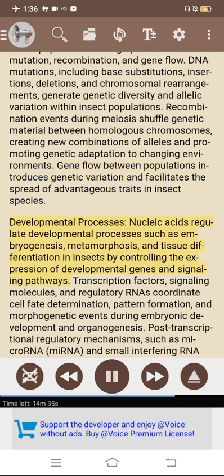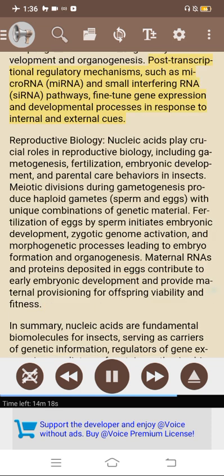Developmental processes. Nucleic acids regulate developmental processes such as embryogenesis, metamorphosis, and tissue differentiation in insects by controlling the expression of developmental genes and signaling pathways. Transcription factors, signaling molecules, and regulatory RNAs coordinate cell fate determination, pattern formation, and morphogenic events during embryonic development and organogenesis. Post-transcriptional regulatory mechanisms, such as microRNA and small interfering RNA (siRNA) pathways, fine-tune gene expression and developmental processes in response to internal and external cues.